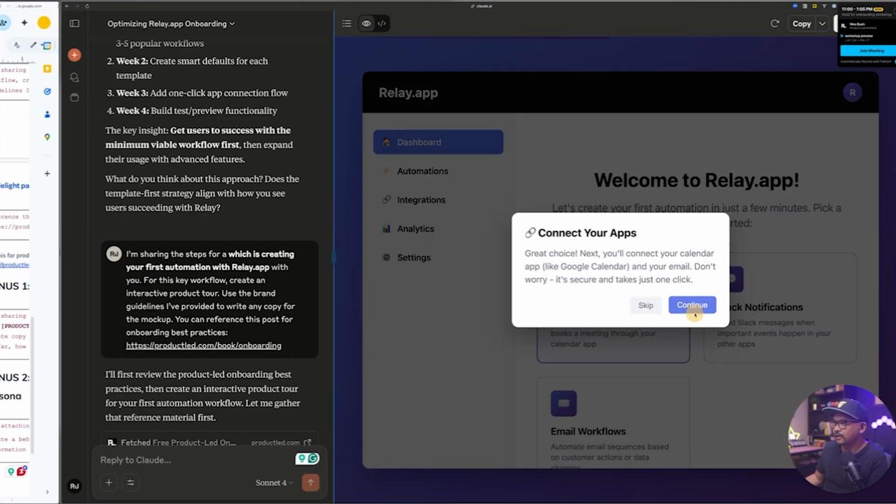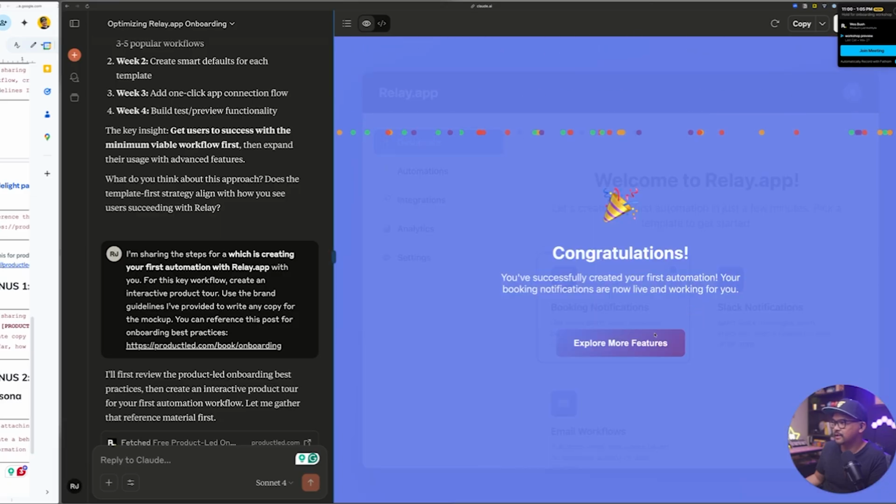You can choose a template, got it. Connect your apps, continue. Customize your automation. Your automation is live. Congrats. So it did mock it up, which is super cool. As you can see, it is interactive.